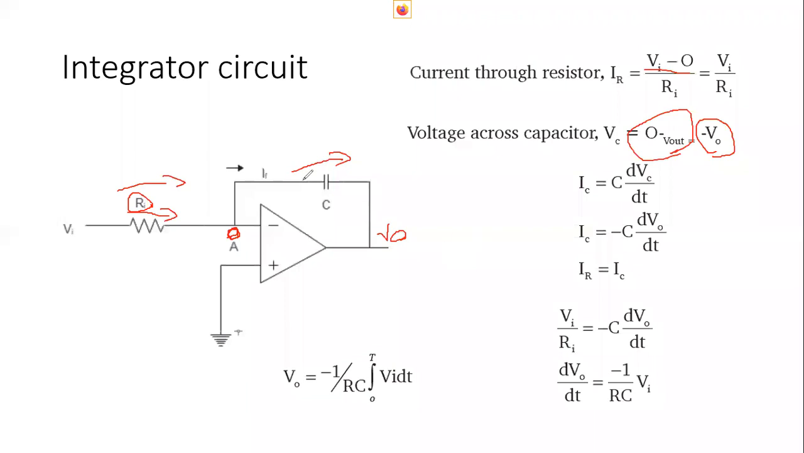And the equation for the current flowing through a capacitor is capacitance into the rate of change of voltage. So the current through a capacitor is C into dVc by dt. Here the voltage across the capacitor is related to the output voltage, and you know that it is minus V0. So we apply minus V0: minus C into dV0 by dt. Then we know that due to the virtual ground, the current flowing through the input is